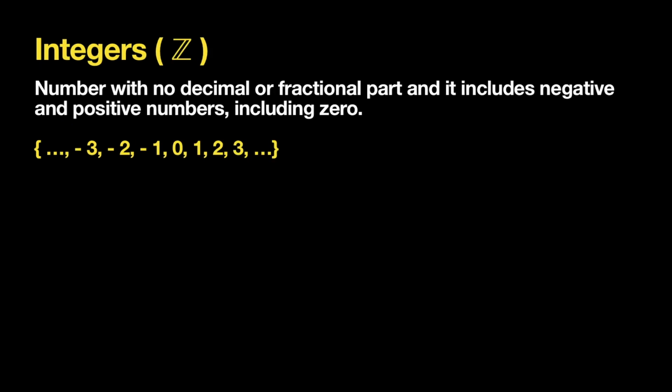The next group is integers, and integers are going to be the numbers that have no decimal. There's also not a fractional part, and this includes negative and positive numbers, and you need to add 0 in between. So it could be -3, -2, -1. It could also be positive 100 or 1,000 or 1,700. So anything that is a whole number, it could be either positive or negative.